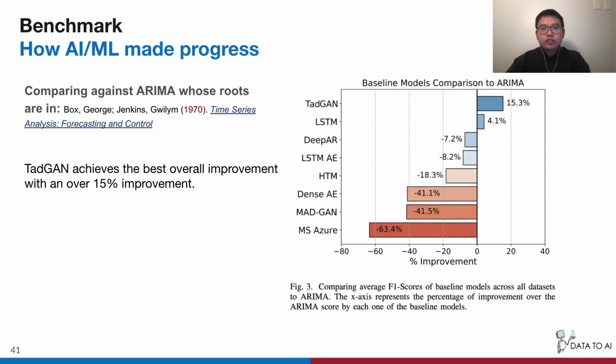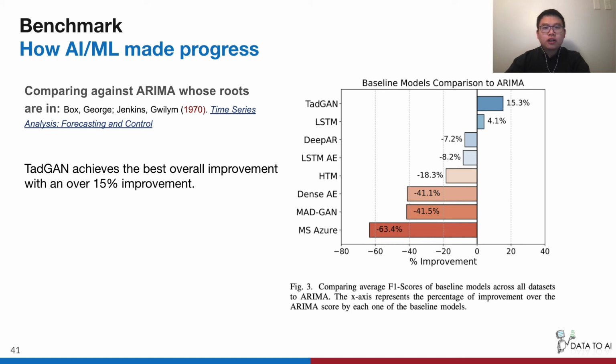One interesting question we may ask is how AI and machine learning models have made progress over the last decades. So to answer this, we compare all the baseline methods with ARIMA, the popular statistical model first proposed in 1970 for time series forecasting.